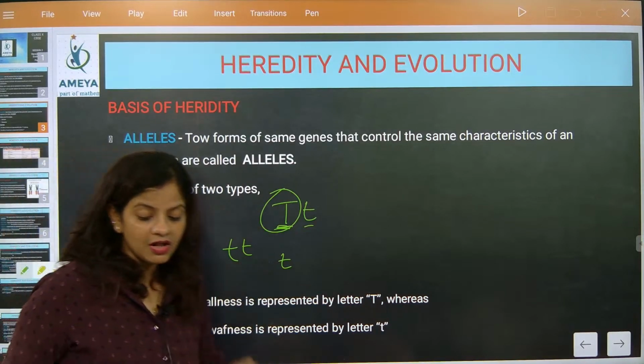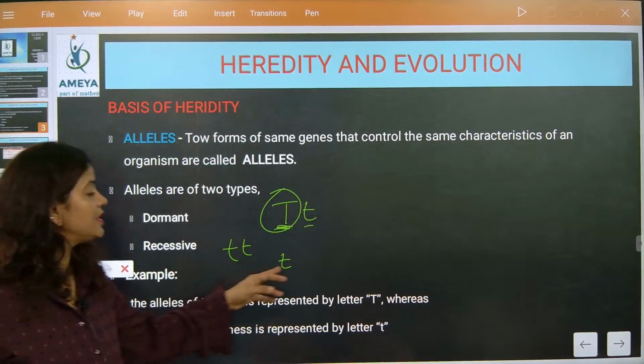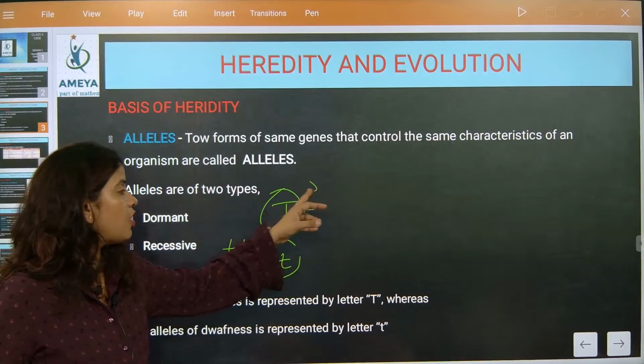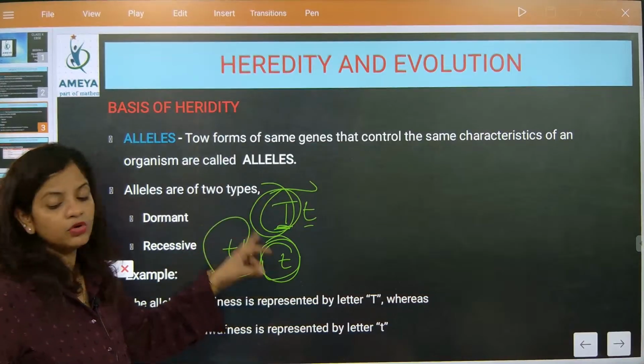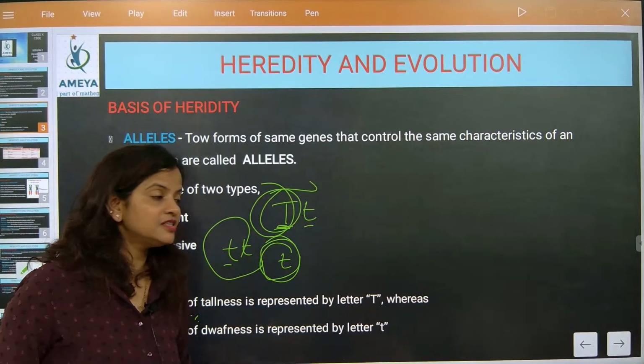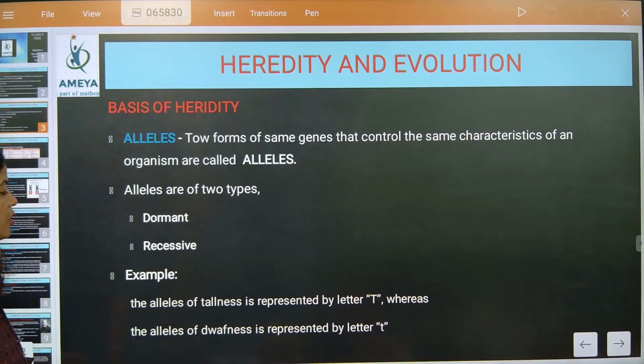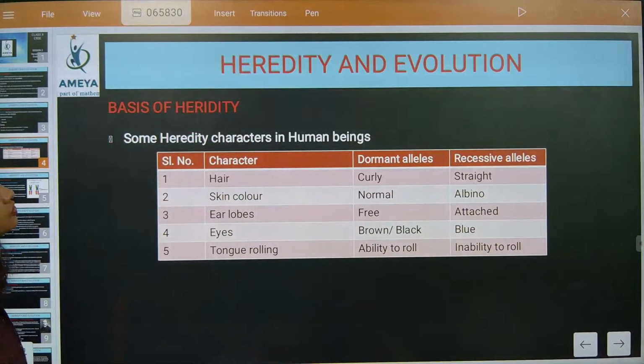Otherwise, in all the cases, which one is selected, beta? In all cases, dominant will be selected, and recessive will be selected only in one case, if both are recessive. So this is one of the most important things. So now better look here.